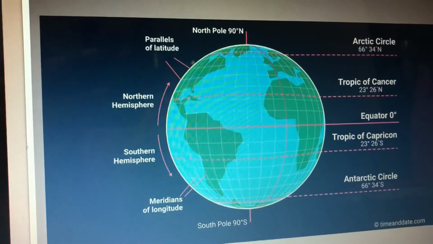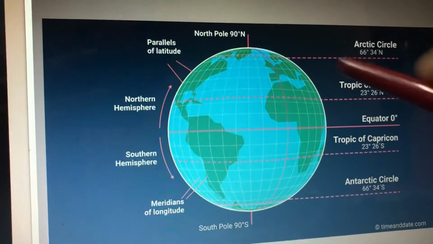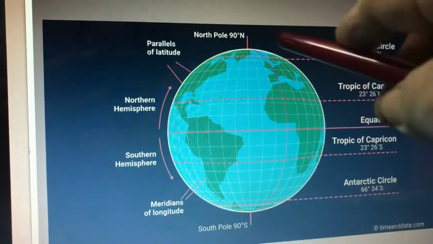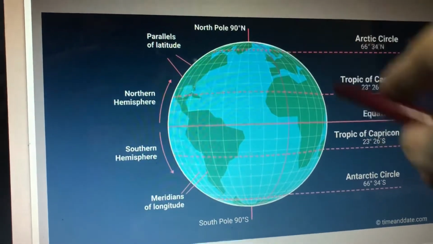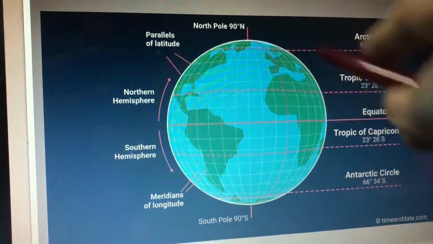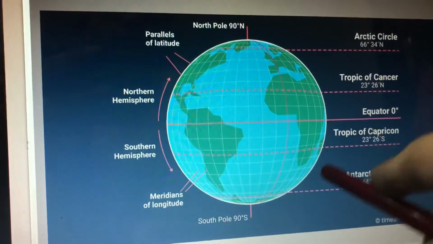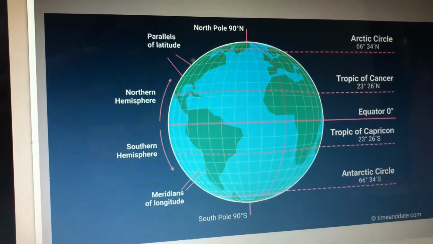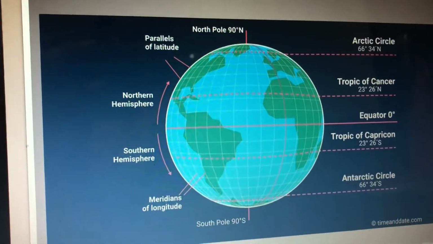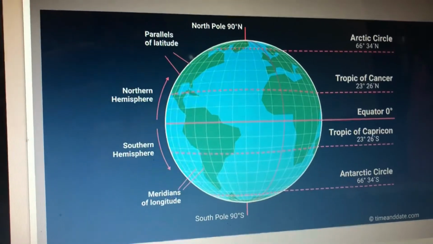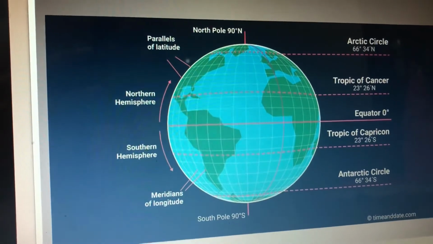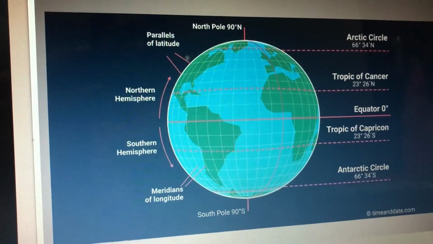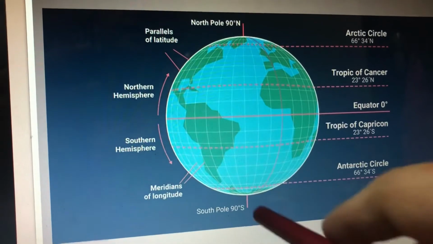Other parallels are marked from 0 to 90°. So, they are marked from 0° to 90° north in the northern hemisphere, and 0° to 90° south in the southern hemisphere. The parallels that are to the north of the equator are marked with an N, see here, and those south of the equator are marked with an S.